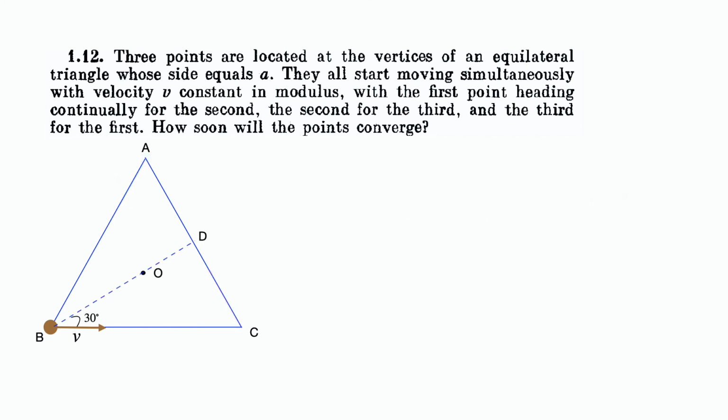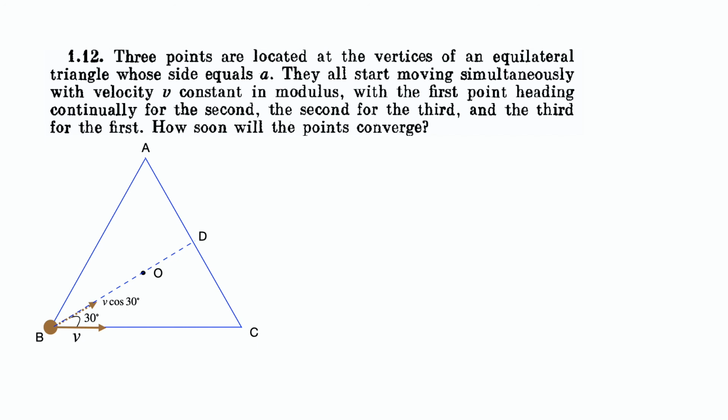Now, we have also seen that as the points move, the centroid of the triangle created by the points A, B and C does not change. Therefore, at any point of time, the component of velocity of a point, say point B, in the direction of the centroid does not change, and it is fixed, and it is equal to V cos 30. So the time to converge would be the time it takes for the point to travel the distance BO with a velocity V cos 30 degrees.